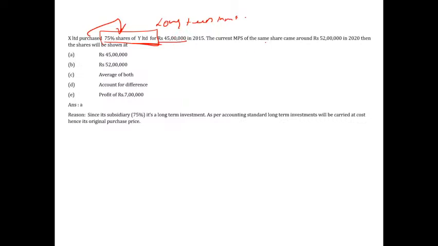Fine. The current MPS of the same shares came to around 52 lakhs. Now what will I do? Will I show it as 52 lakhs in my books? No. Long-term investments will always be carried at cost, unless there is any permanent reduction in their value; the cost will not be changed. If it is short term, then my answer would be different. But if it is a long-term investment, then you have to carry the investment at its original cost, irrespective of the market price. I'm not bothered about what it is. So the answer would be 45 lakhs.